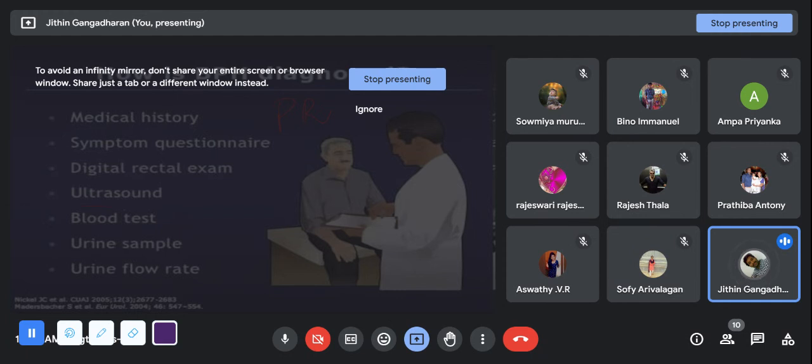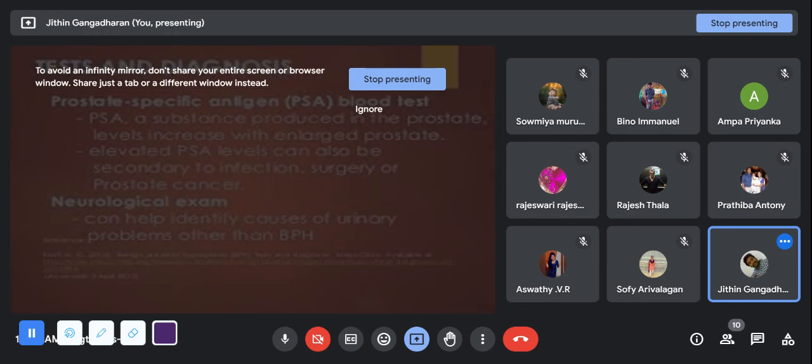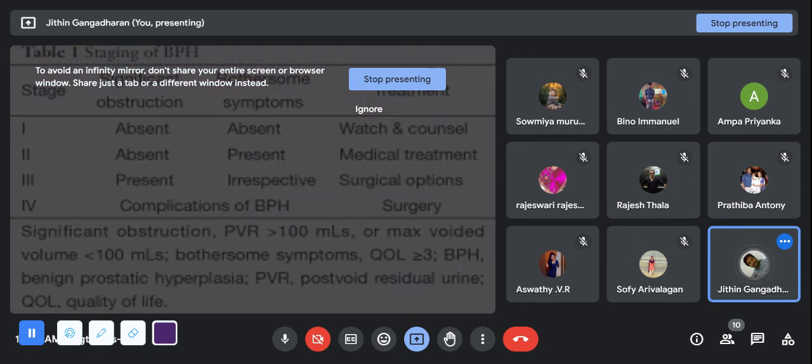Then it is diagnosed on the basis of ultrasound. If BPH is diagnosed, you'll go for the surgery, TURP, transurethral resection of prostate. Okay. And there is a blood test, specifically the prostate specific antigen. The PSA will be elevated. Okay. If those two conditions are clear, and if it is affecting the activities, or if it is so complicated, we'll go for the surgery.